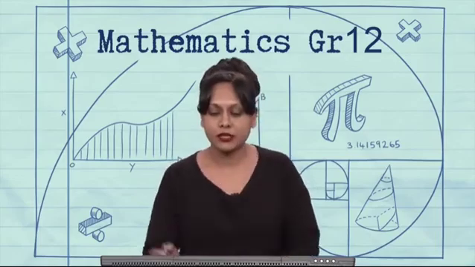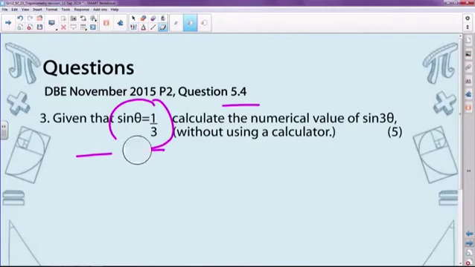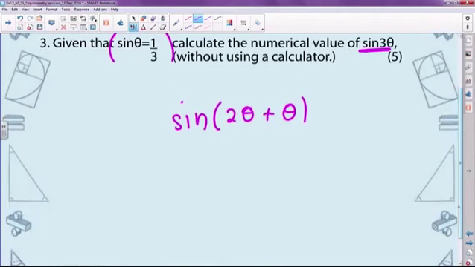Okay, let's have a look at this expansion. So I'm given that sine of theta is equal to a third. I'm not going to start there. You might think, okay, well, maybe I should draw a diagram. It's not going to be a good idea for this question, and specifically because you've got a compound angle. So sine of 3 theta, we're going to rewrite, because 3 theta we can break up into 2 theta plus theta, because what is 2 plus 1? 3. There we go. So that's how we decided that that's what we're going to use, okay?